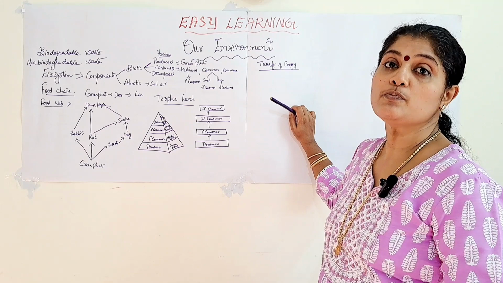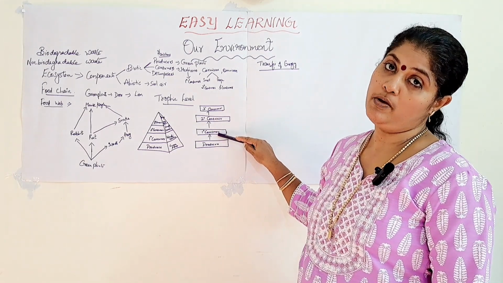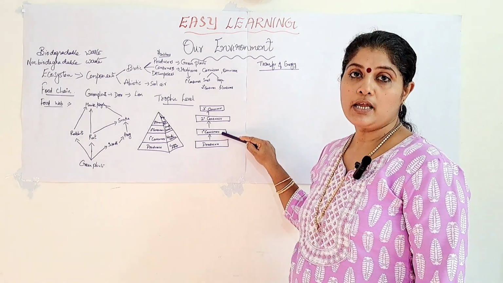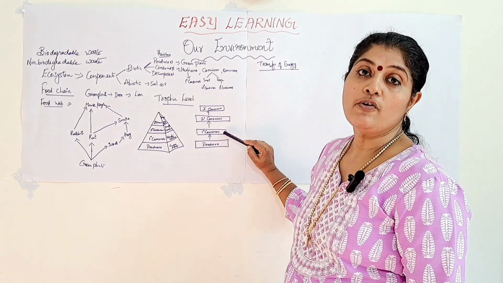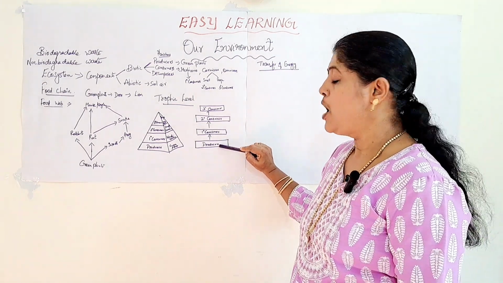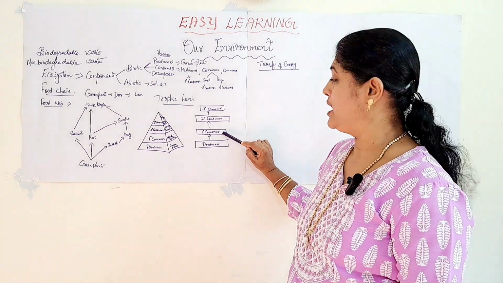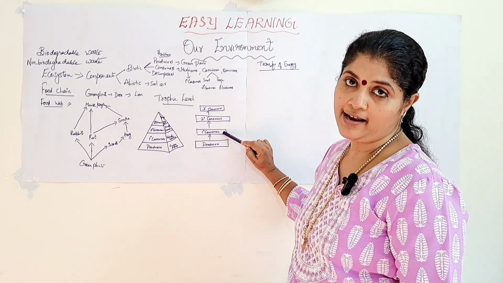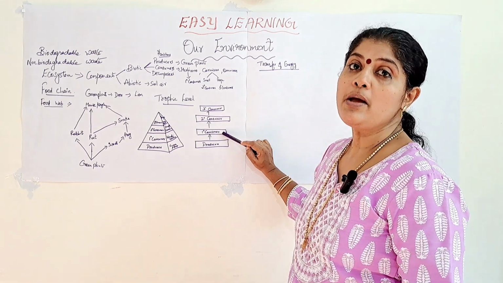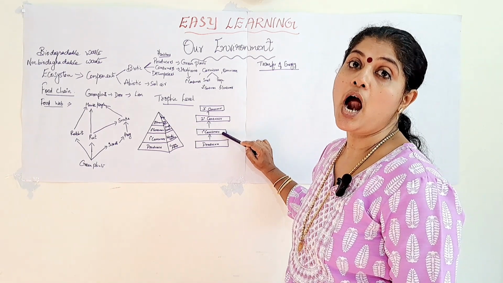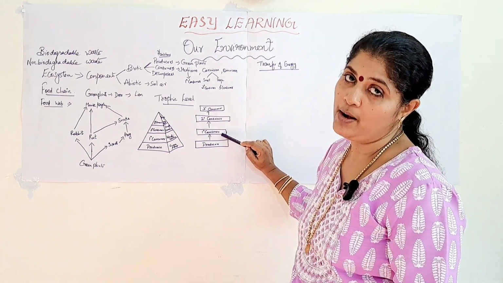So the food which is prepared by the producers is consumed by whom? It is consumed by the herbivores, or they are known as the primary consumers. These primary consumers take the energy or the food present in the producers, and it will be utilized by those organisms for their metabolic activities like respiration and growth. But some amount of energy remains unutilized and escapes into the atmosphere, into the environment or into the air.